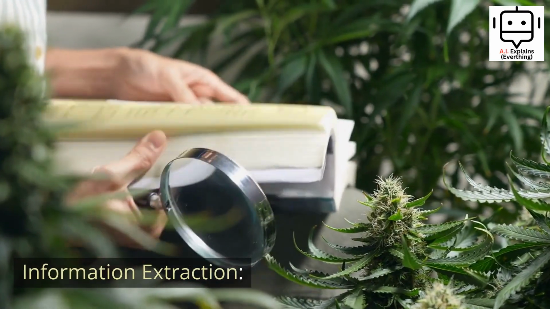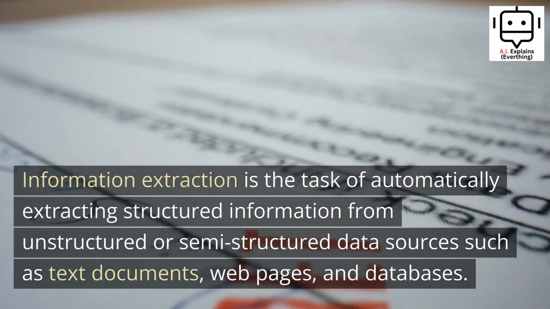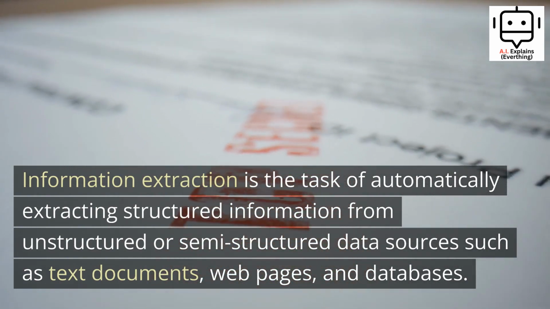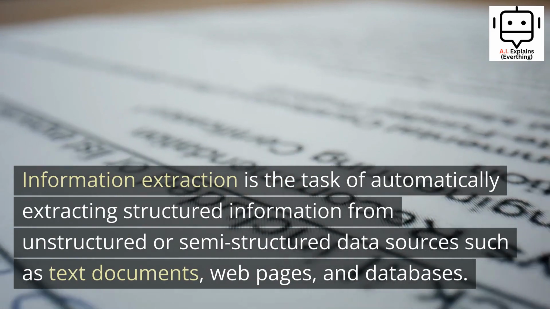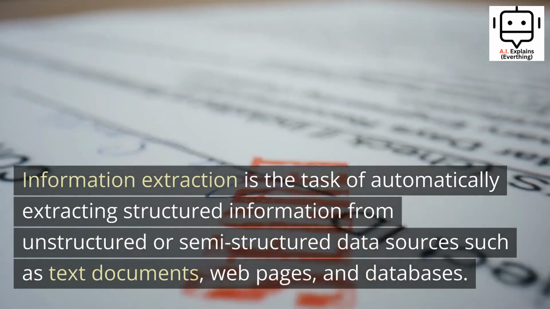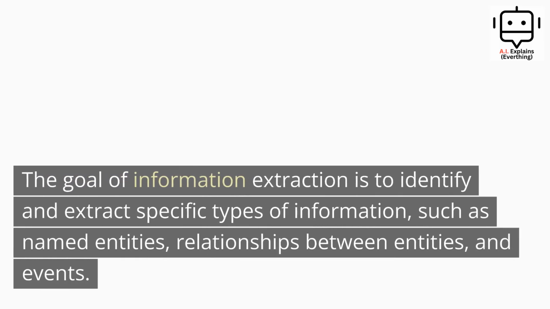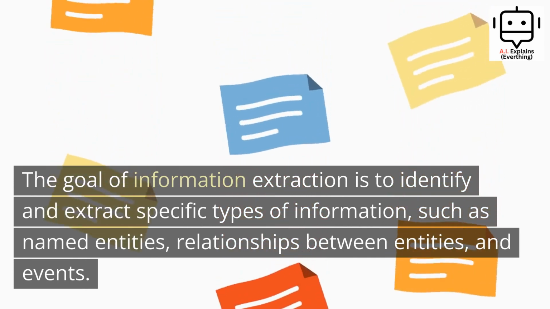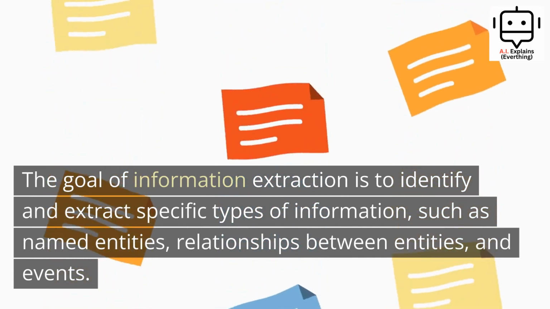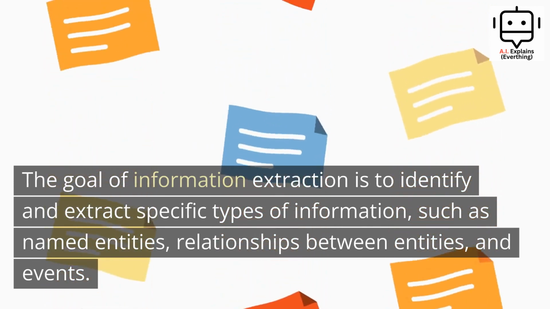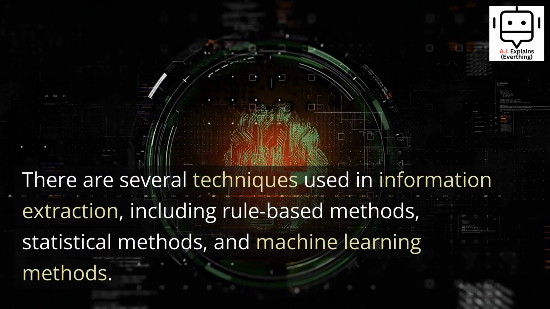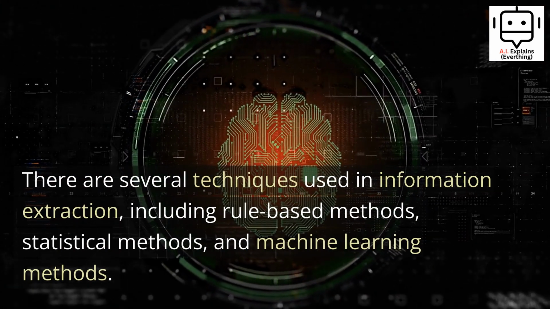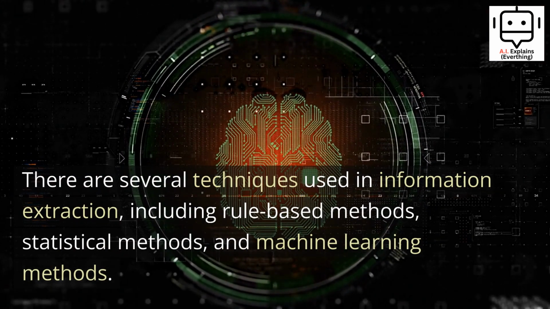Information extraction. Information extraction is the task of automatically extracting structured information from unstructured or semi-structured data sources such as text documents, web pages, and databases. The goal of information extraction is to identify and extract specific types of information, such as named entities, relationships between entities, and events. There are several techniques used in information extraction, including rule-based methods, statistical methods, and machine learning methods.